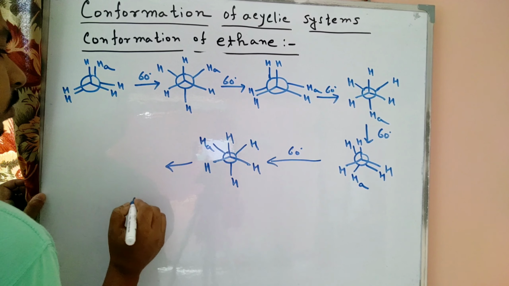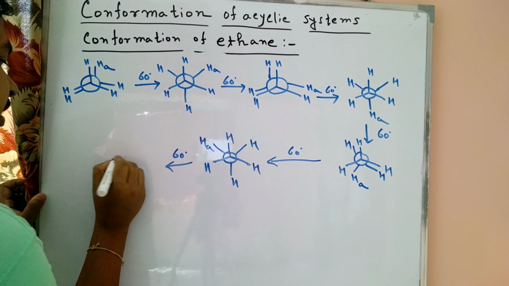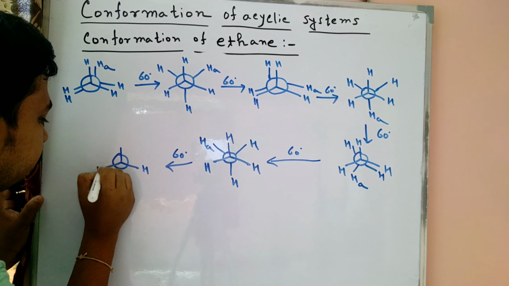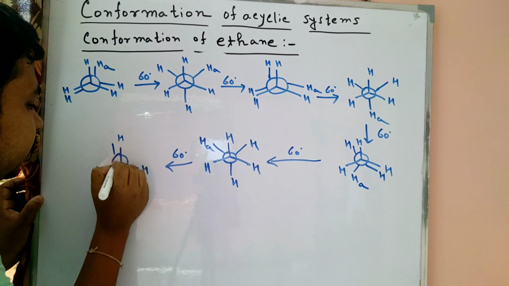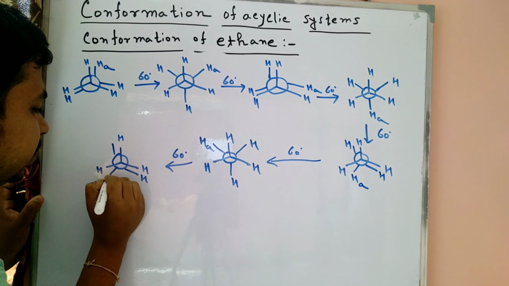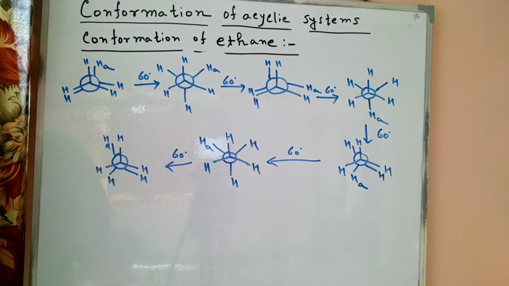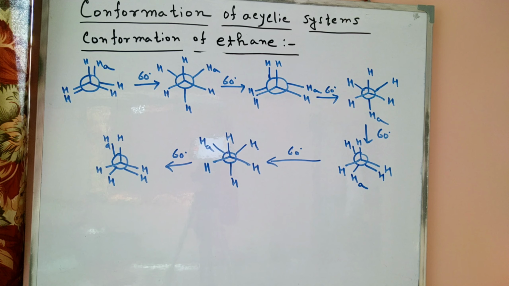Now rotate a 60-degree angle. Three hydrogens are present, and HA is now shifted here. So what happens here?